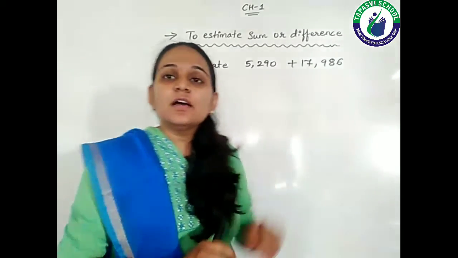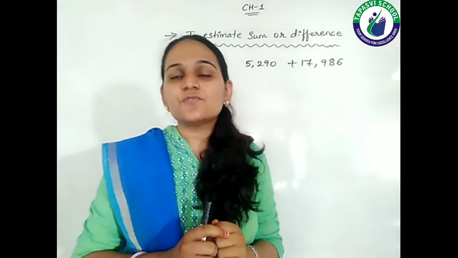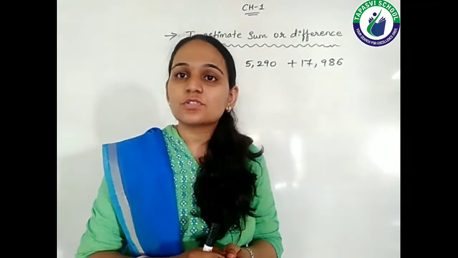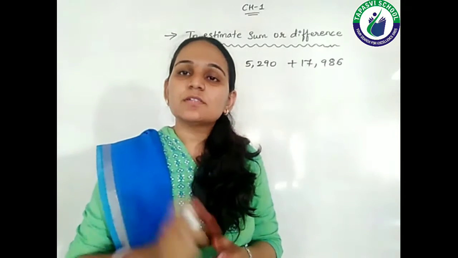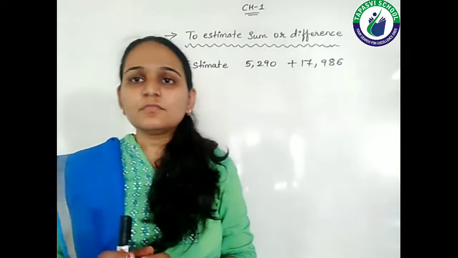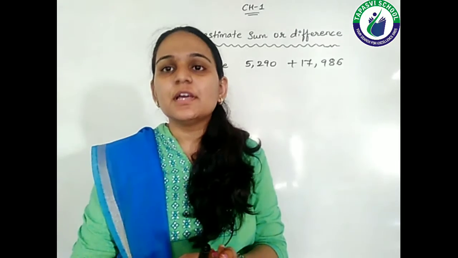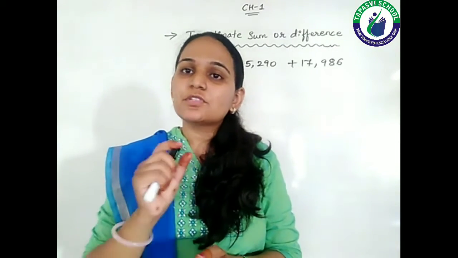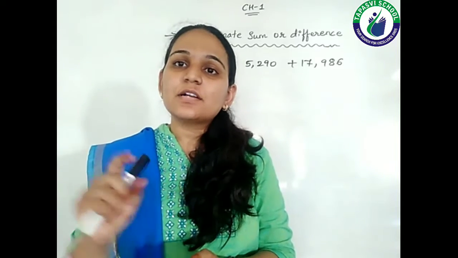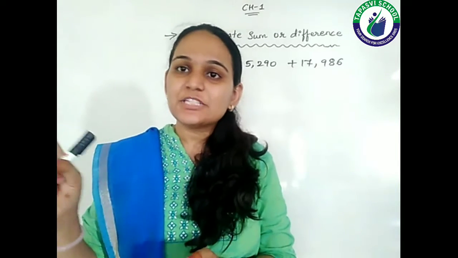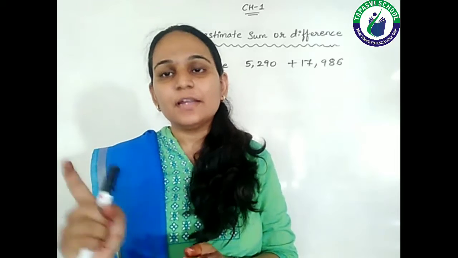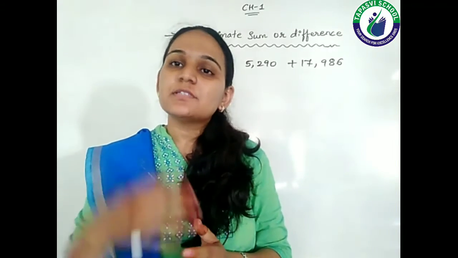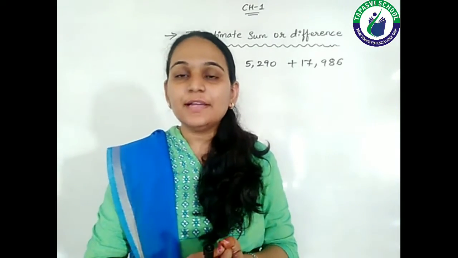So this is the general rule, students, for doing estimation in a sum or difference question: out of the numbers, even if 3 numbers are there, select the smaller one, see the highest place value of that number, and then round off the remaining numbers accordingly.